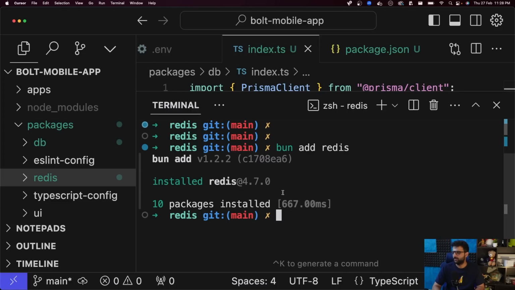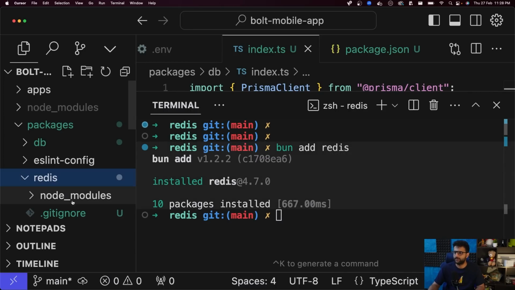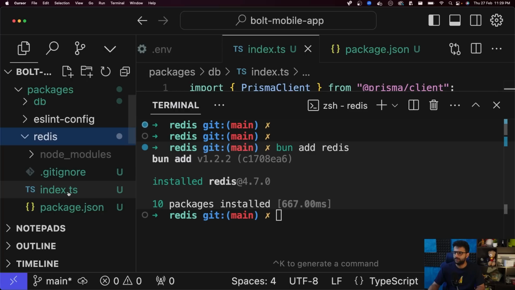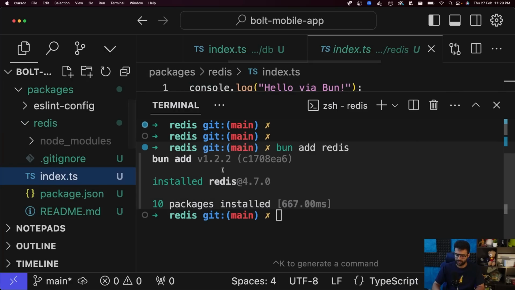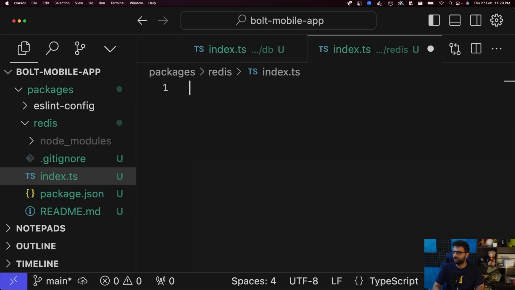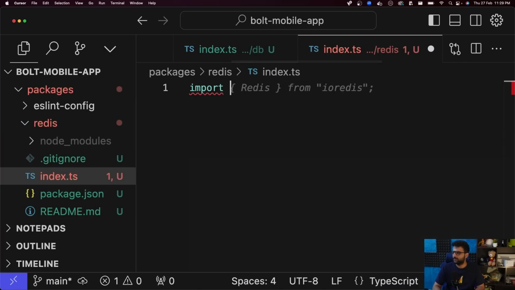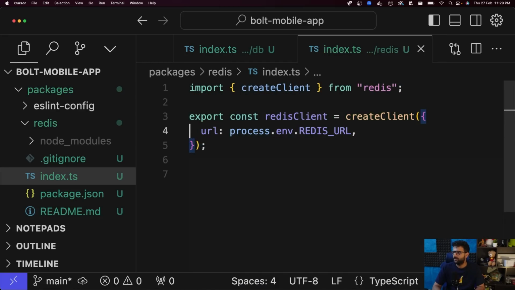I could be wrong, but I think the redis npm module lets you connect to Redis or create a client to Redis. There's no concept of a schema here, so all I can do is import. We're not using ioredis. createClient from redis. export const redisClient is createClient process.env.REDIS_CLIENT.